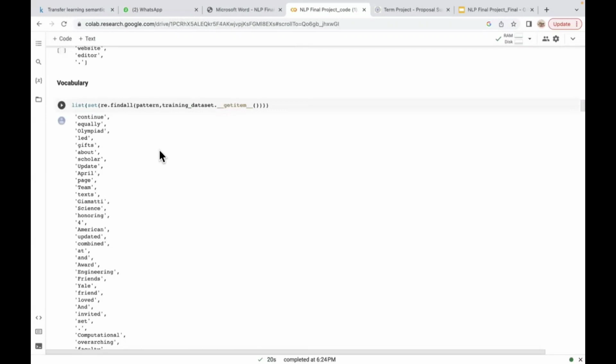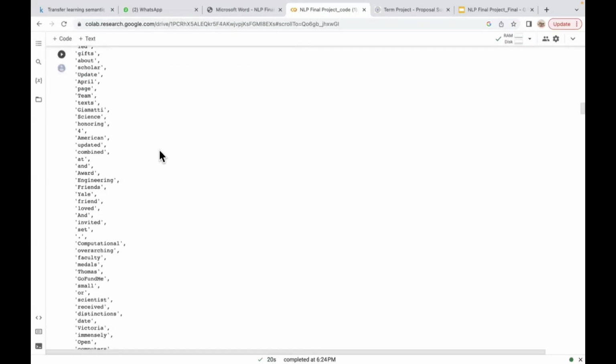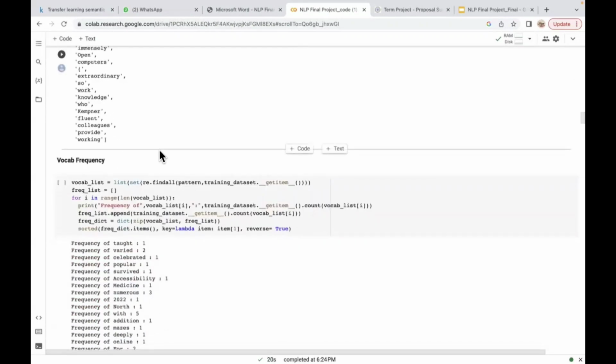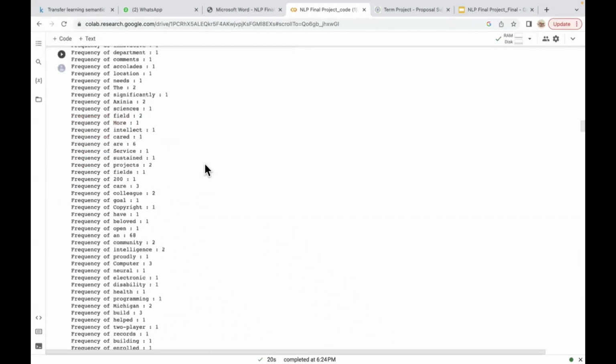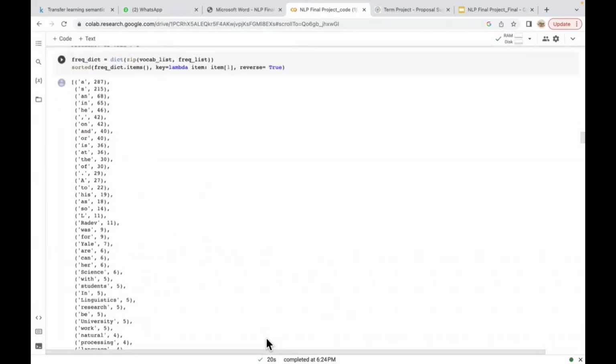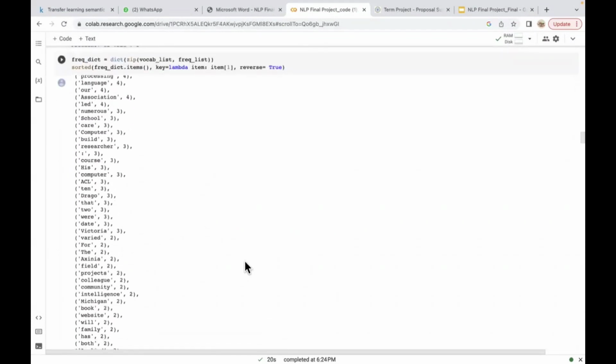Vocabulary is nothing but the unique words from the words that we have created before. And also we are finding the frequency of each of the words that have occurred in the web page of Yale University. Now we are creating a dictionary of it.